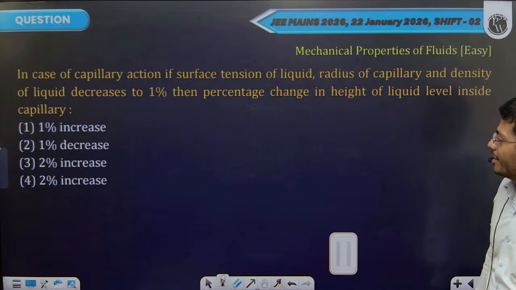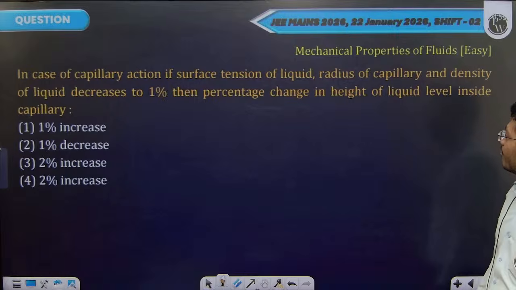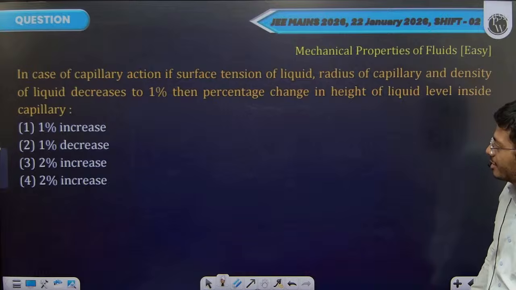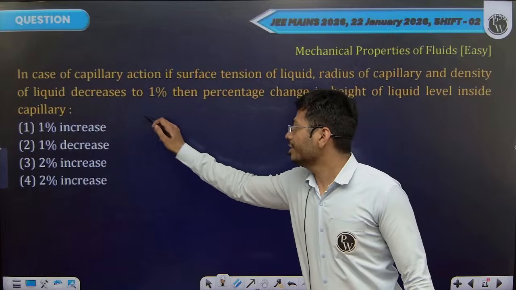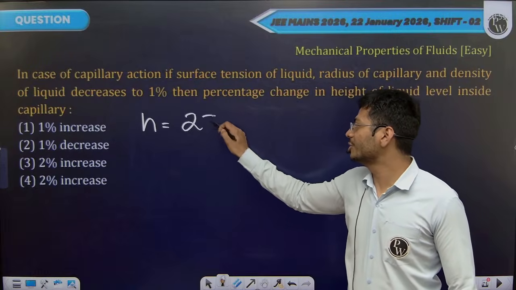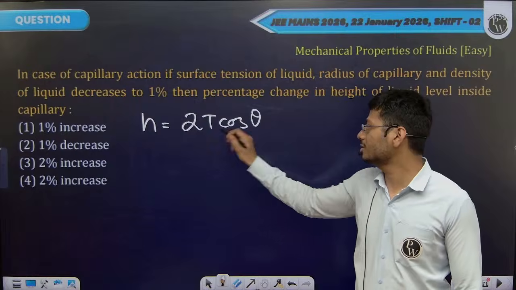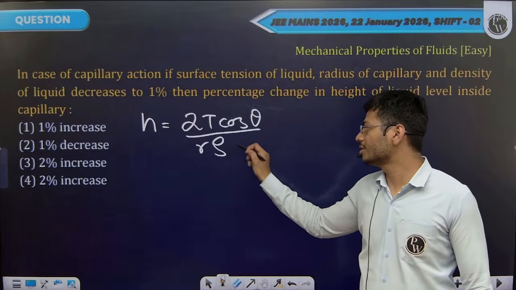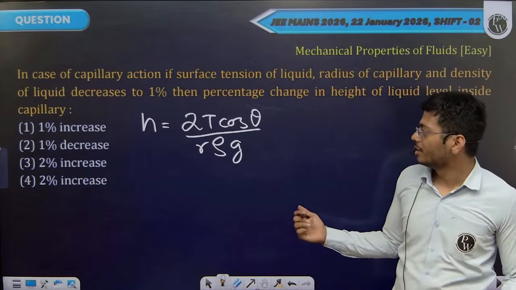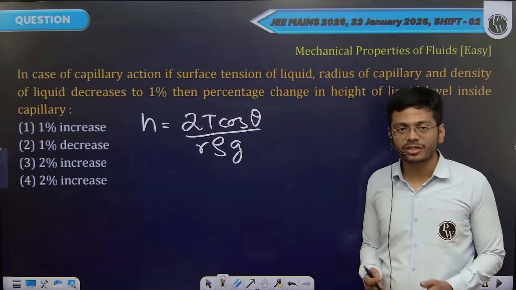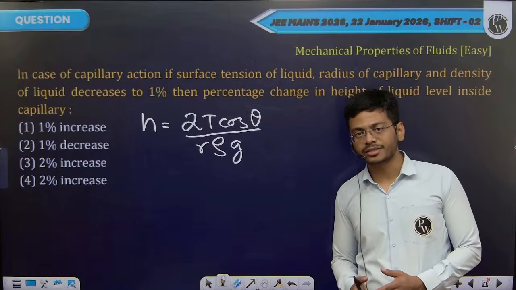In case of capillary action, if surface tension of liquid, radius of capillary tube and density of liquid decrease by 1%, then find the percentage change in the height of liquid level inside the capillary. Height of liquid inside capillary, we write it as 2T cos theta by r rho g. g won't change, theta won't change. What we are changing here: surface tension, radius and the density.